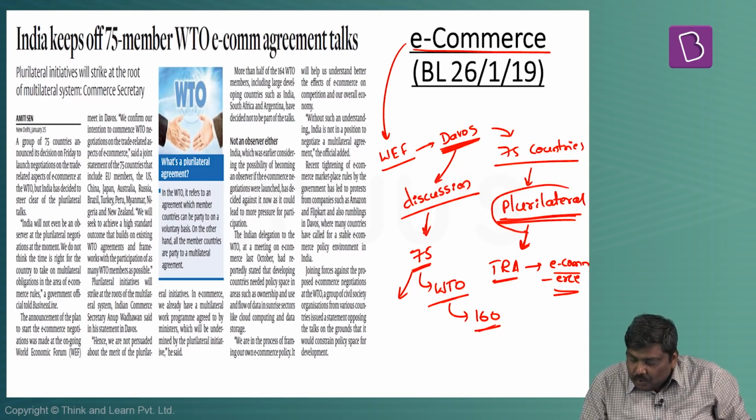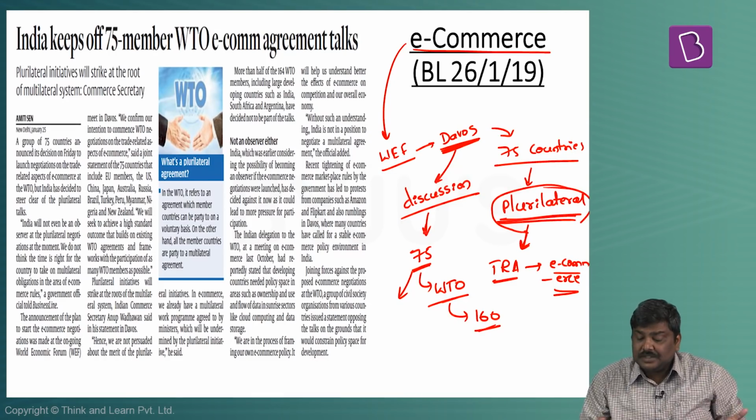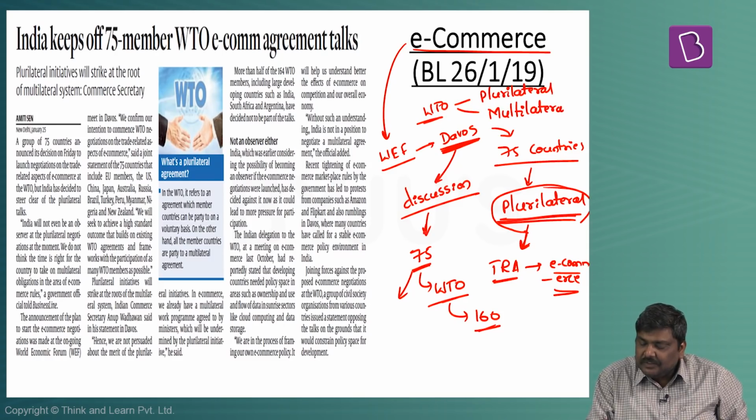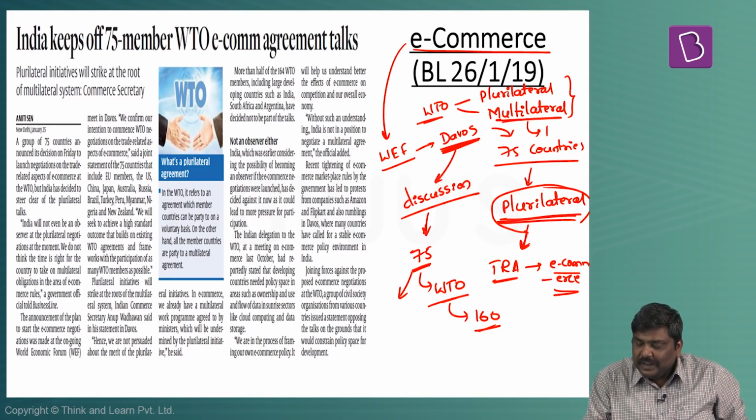Now, what is this plurilateral negotiations or discussion? Please understand, under the concept of a WTO, you'll come across two terms. One is plurilateral and the other one is multilateral. The major difference between both of them is that in case of multilateral, if India becomes a party to it, the points or the provisions of this particular agreement are binding on India.